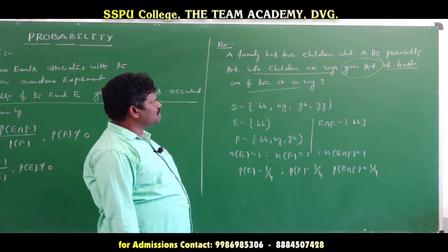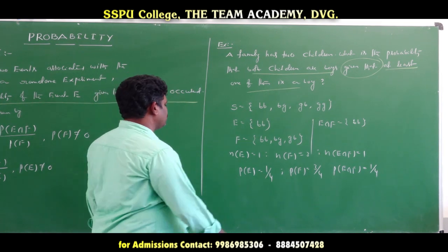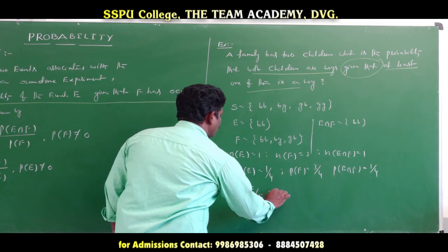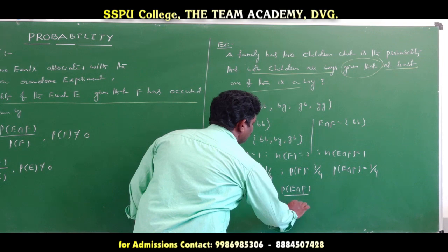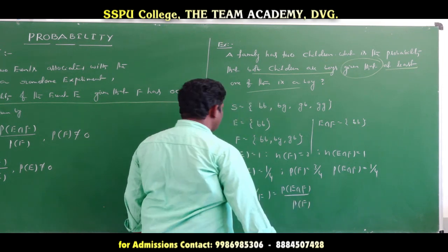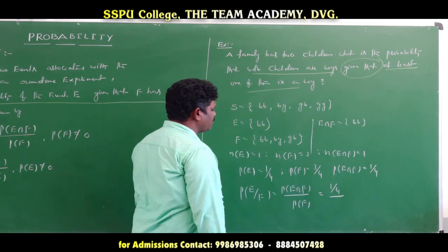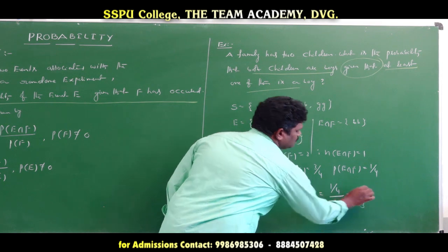Now verify this one. A family has two children. What we prove here is the conditional probability, probability of E given F. Probability of E given F is probability of E intersection F by probability of F. Probability of E intersection F is 1 by 4, divided by probability of F, which is 3 by 4. Then that is equal to 1 by 3.